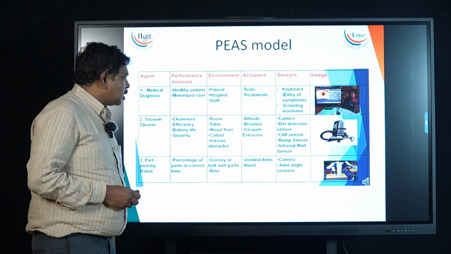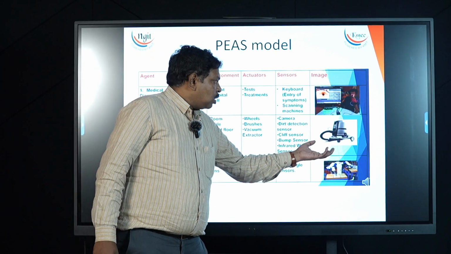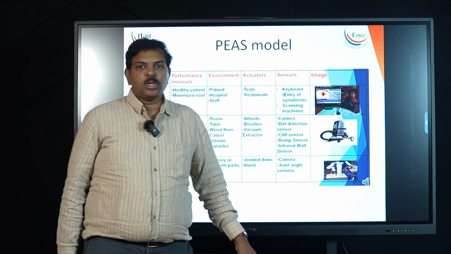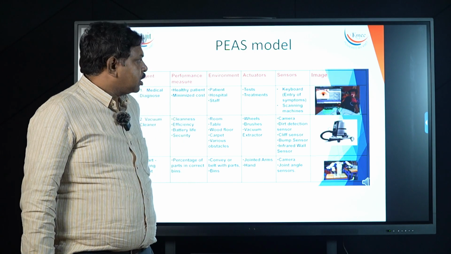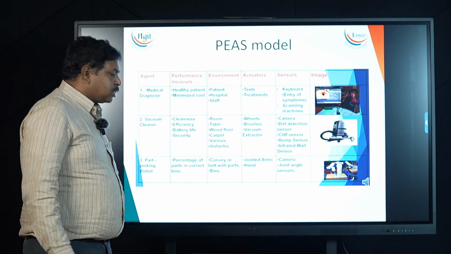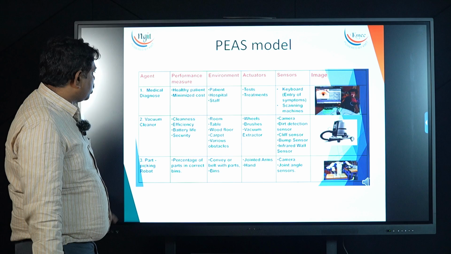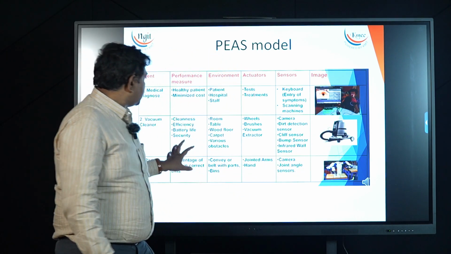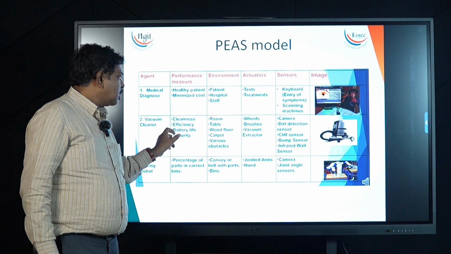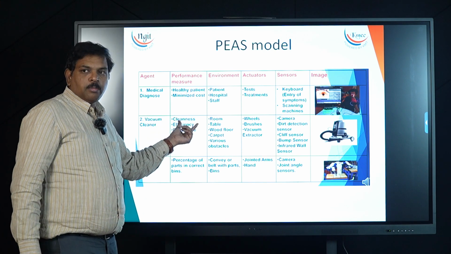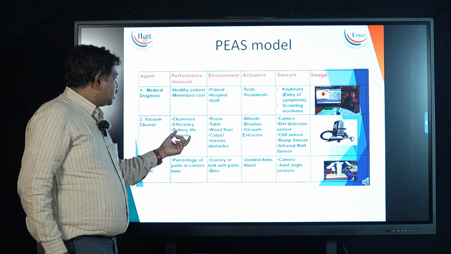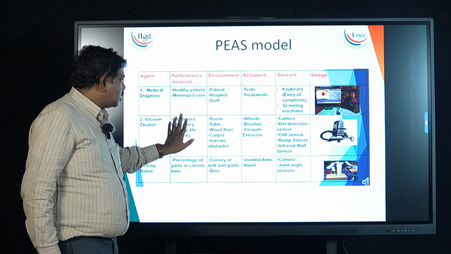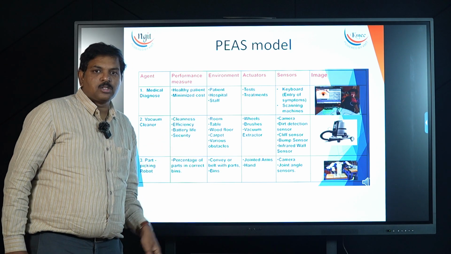Everybody knows that in homes we have a vacuum cleaner. A vacuum cleaner is a kind of AI agent. The Roomba and some Mi devices are vacuum cleaners. What is the performance? What will this agent do in a home? It basically cleans the house. Cleanliness is its main performance, along with efficiency, battery life and safety. And because of this agent, others should not get affected.